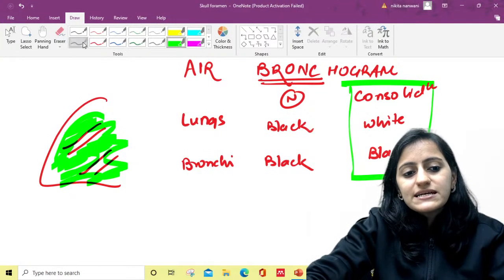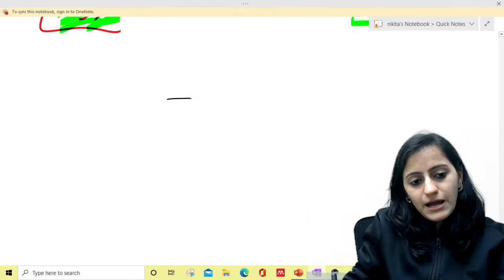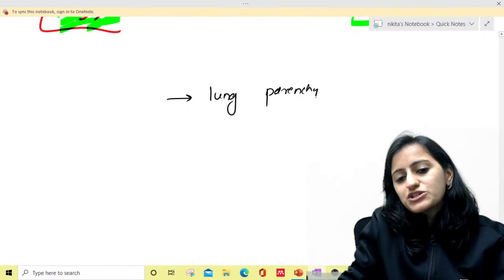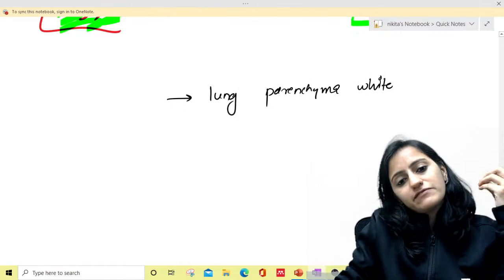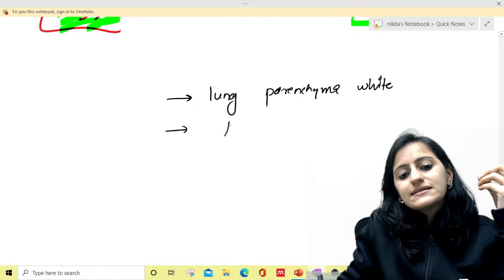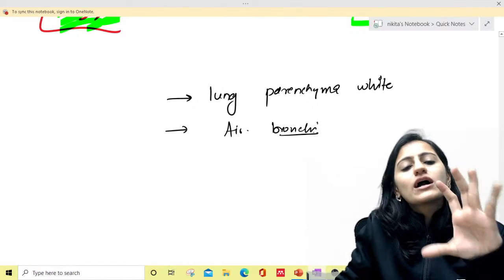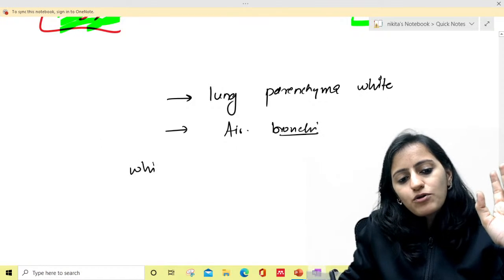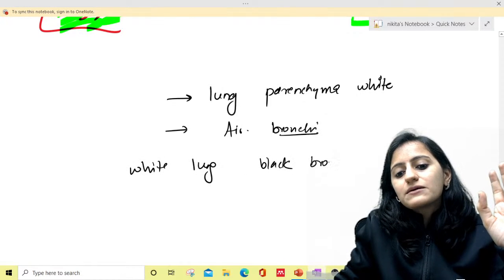So where do you see the air bronchogram sign? What are the criteria for air bronchogram? First, the lung parenchyma, the alveoli, should become white, plus the bronchi should contain air. That means the bronchi should be patent. They should be black. So basically for air bronchogram, we want the white lung and we want the black bronchi.